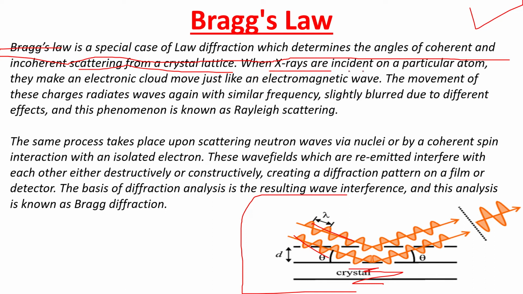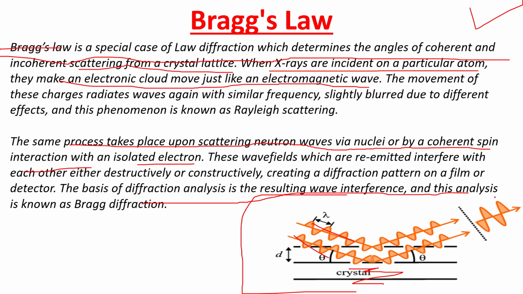So when X-rays are incident on a particular atom, they can make an electronic cloud move just like an electromagnetic wave, and the same process takes place upon scattering of neutrons via nuclei or by coherent spin interaction with an isolated electron. The basis of the analysis is the resulting wave interference, and this analysis is known as Bragg's diffraction.